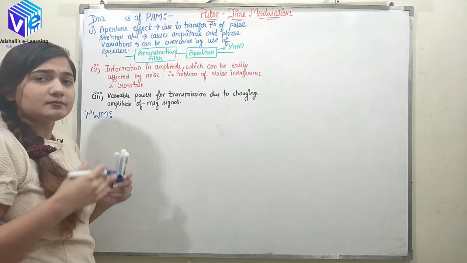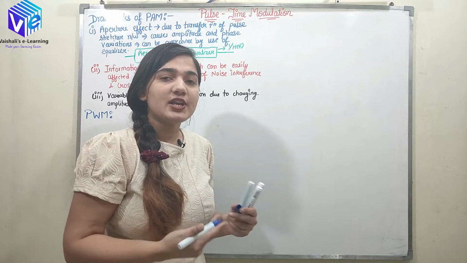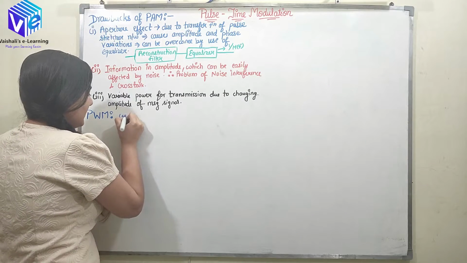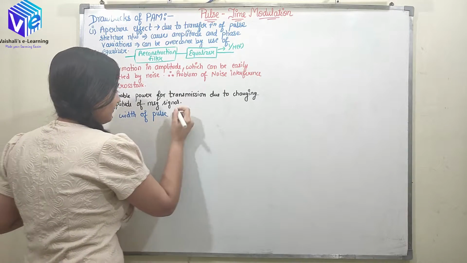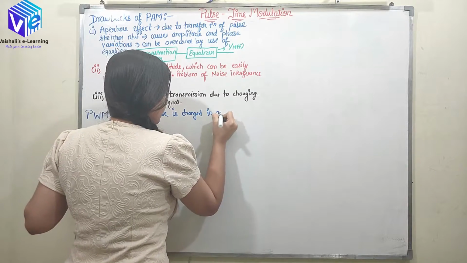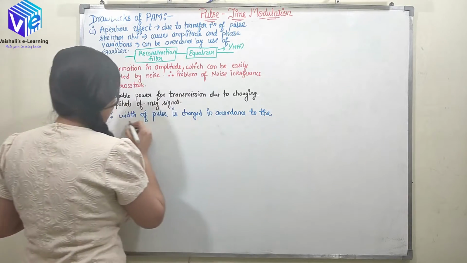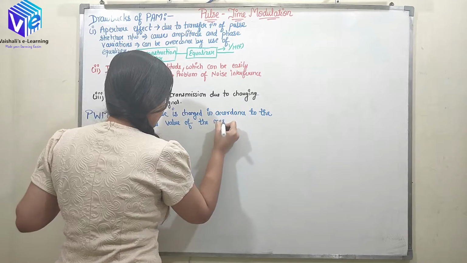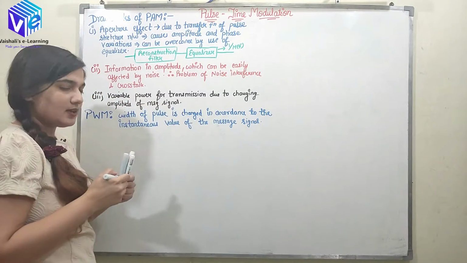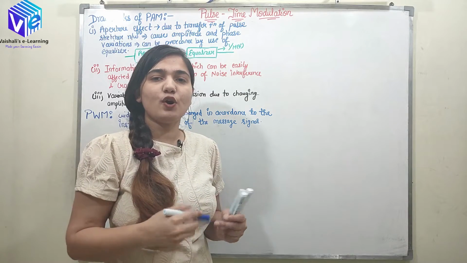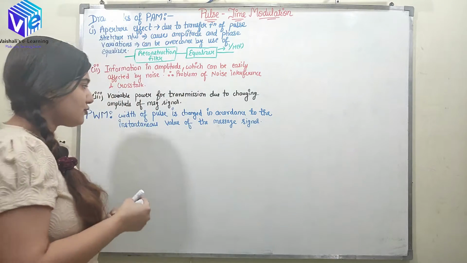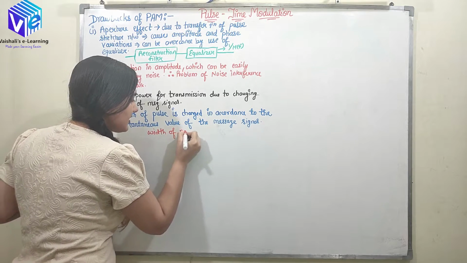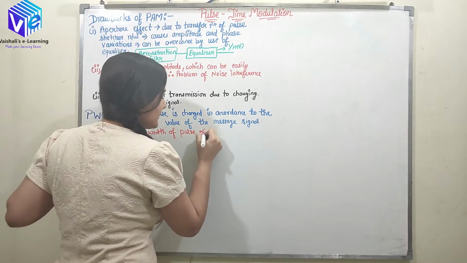What happens? The width of the pulse is changed in accordance to the instantaneous value of the message signal. Here the width of the pulse is changing, or I can say the on time is changing. If I have to represent it, I can say the width of the pulse is directly proportional to the amplitude of the message signal.